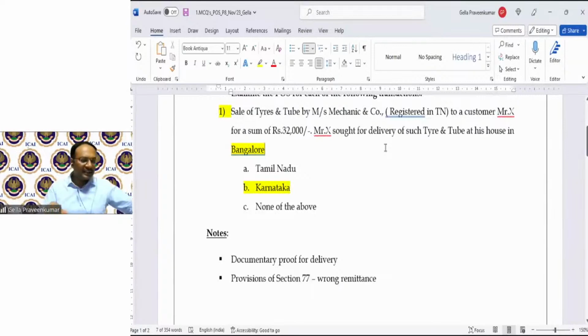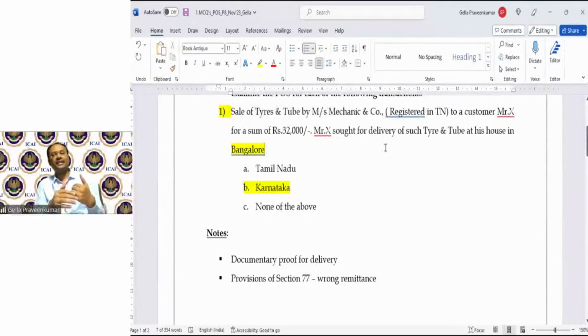When you read section 10, hope you have your institute material along with you. When you read section 10, Sriram, nowhere in section 10 do they refer, other than in clause B, other than 10(1)(b), this reference is taken to registered person. In the given problem, the registration status of X was not mentioned. X happens to be a customer.